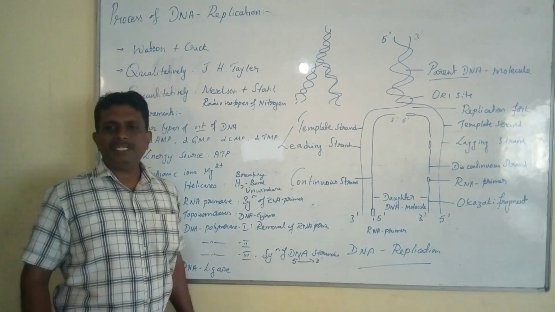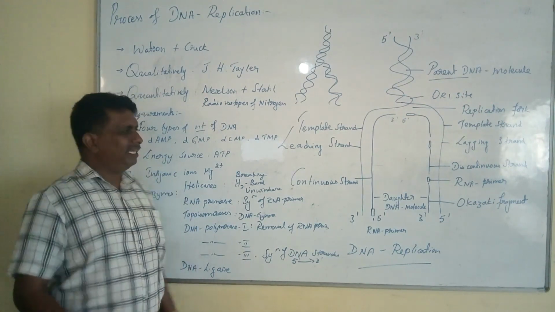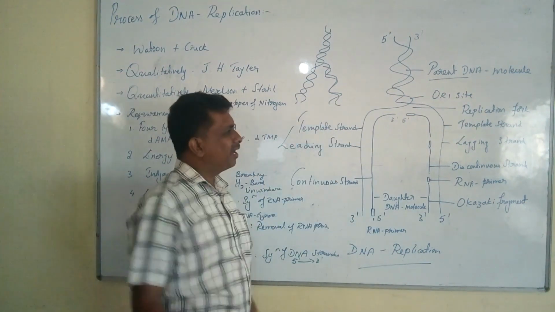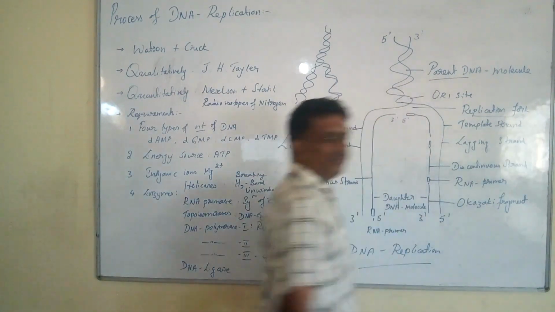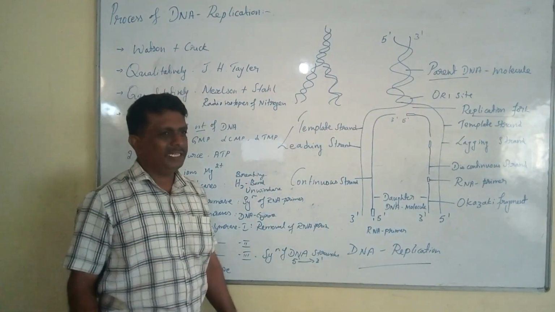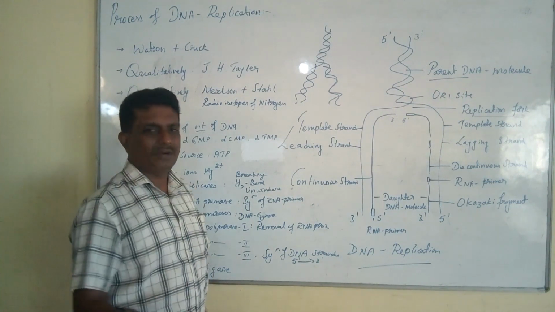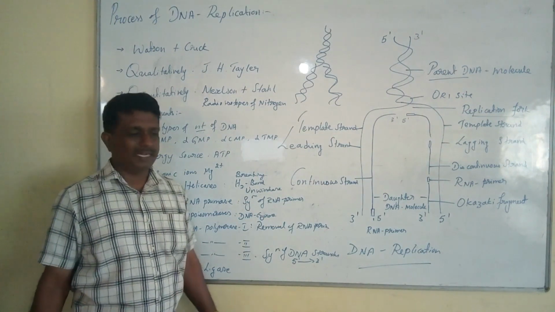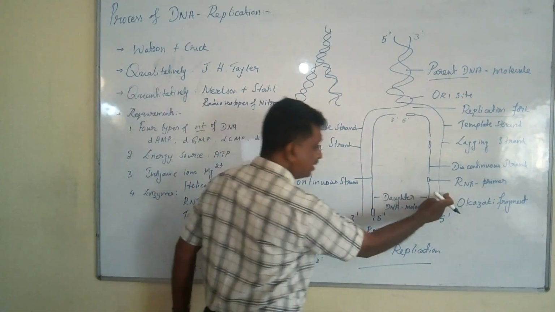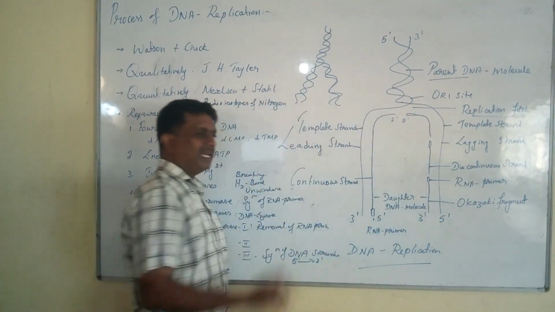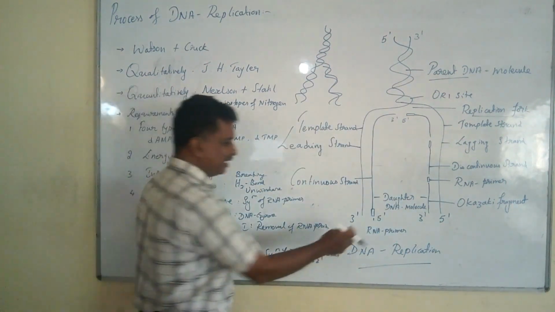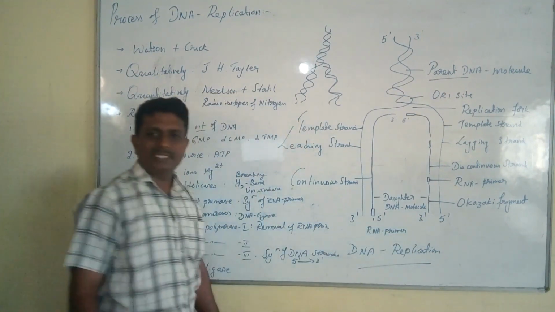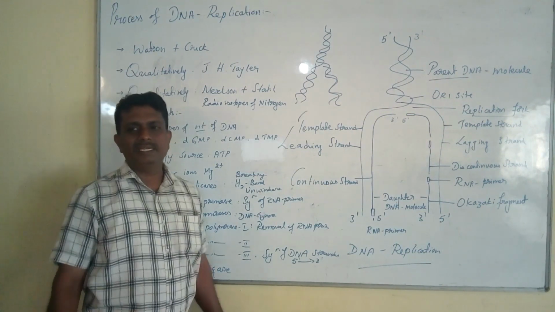Once the separation of the two strands results in the formation of an inverted Y-shaped structure called the replication fork, two template strands of DNA are formed. These template strands will act as a key for the synthesis of complementary DNA, and will play a very important role in the synthesis of complementary DNA.